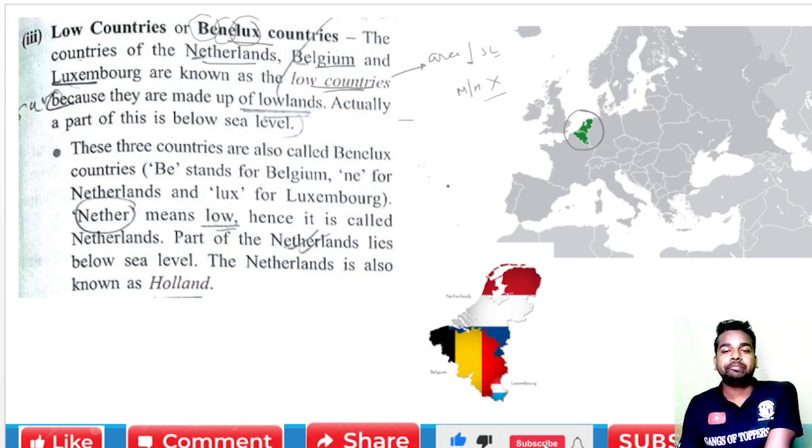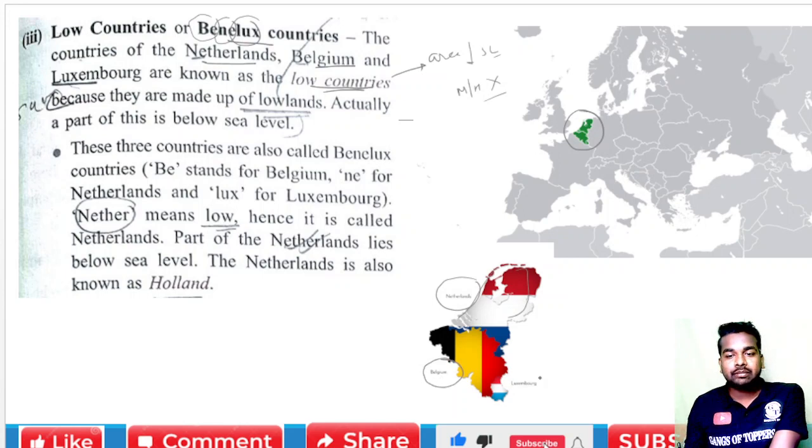Luxembourg. If you look at the location, this top part is the Netherlands, below this is Belgium, and this part is Luxembourg. This map is locating them here. They are made up of lowlands. So what is lowland? Actually a part of this is below the sea level.